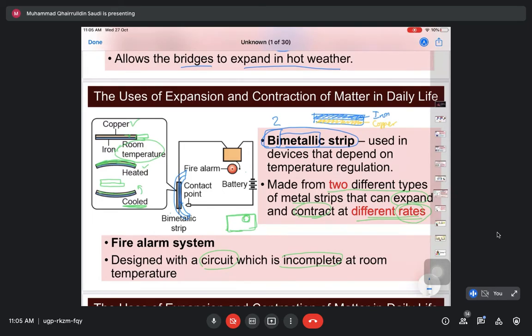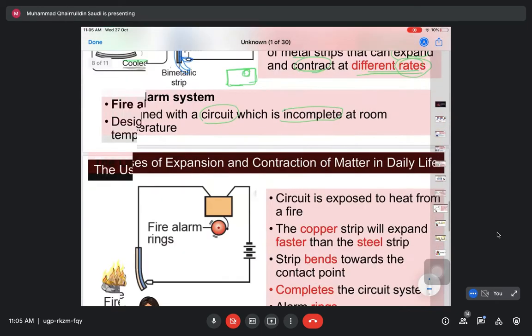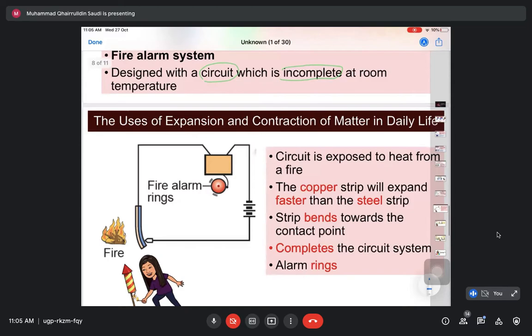Bila dia bengkok ke dalam, dia akan kena kat sini. Kita tengok ni, this one. Here, okay, see? Apabila ada fire, dia akan expand. So, copper akan expand lebih banyak. So bila dia expand lebih banyak, dia akan menolak iron menjadikan melengkung macam ni. Bila melengkung, dia akan kena dekat bahagian ni menyebabkan litar ini, this circuit is now complete. Okay, bila circuit ni complete, bolehlah fire alarm ni berbunyi kring sebab litar tu dah complete.